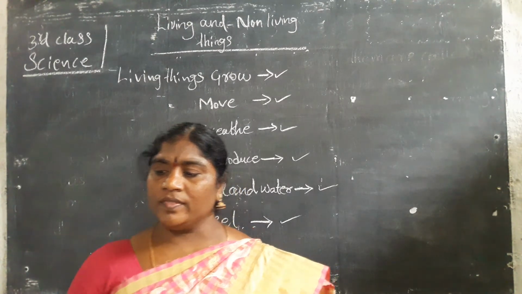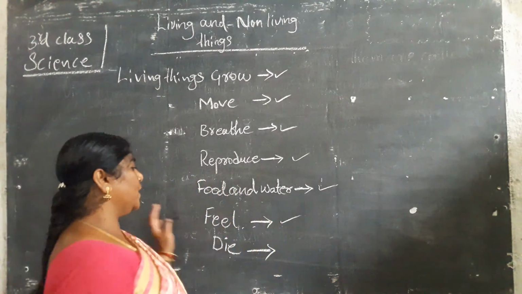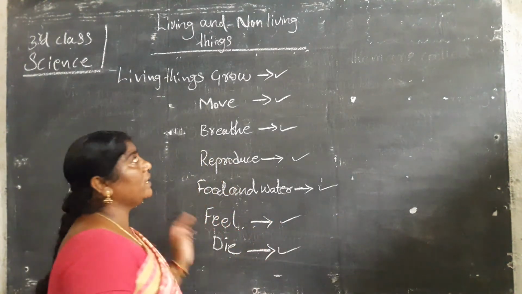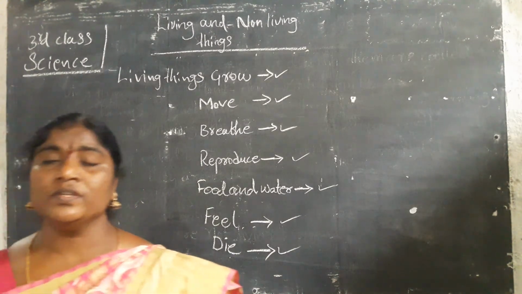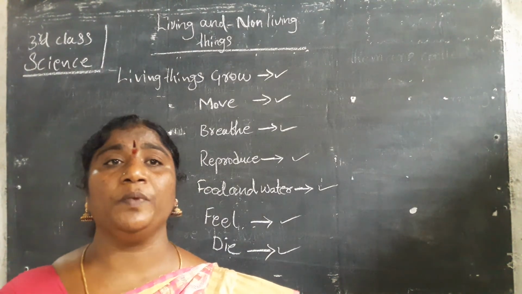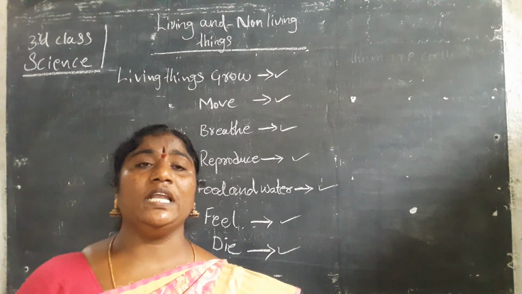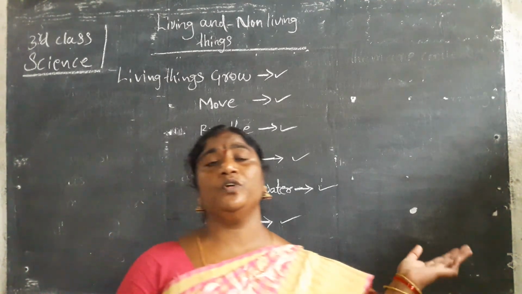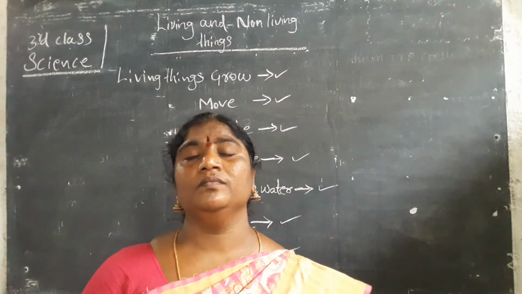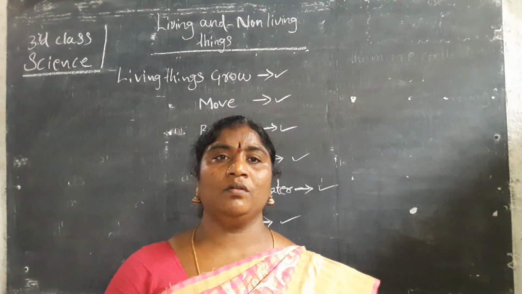This is what living things can do. We have learned about living things in this class. You have to prepare a chart of what the living things are and what food items they take in. Okay, children?